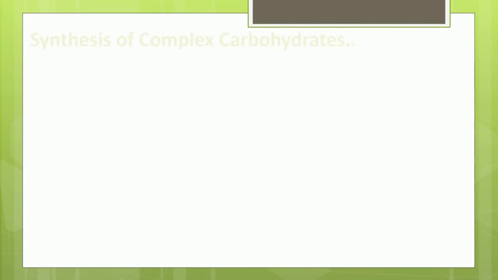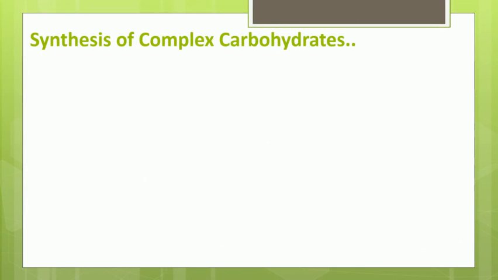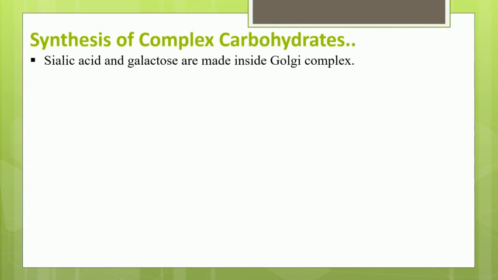The next function of the Golgi apparatus or Golgi complex is synthesis of complex carbohydrates. There are certain complex carbohydrates required for the body or different cells. For example, sialic acid and galactose are prepared inside the Golgi complex and are required by the body.